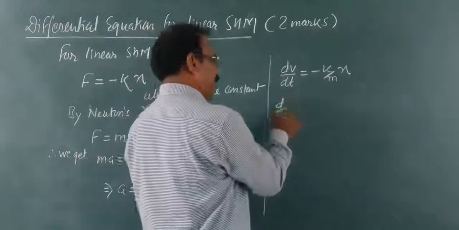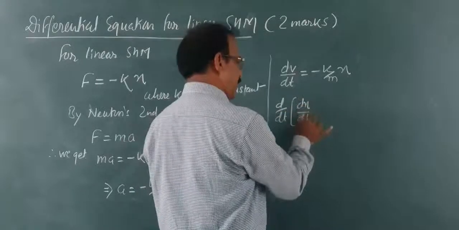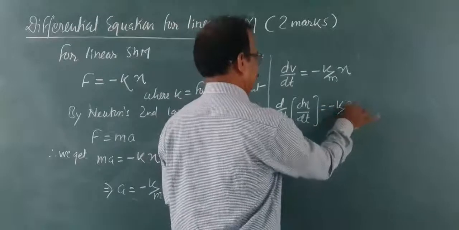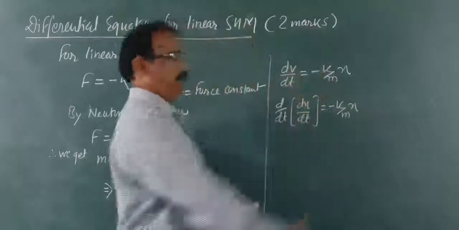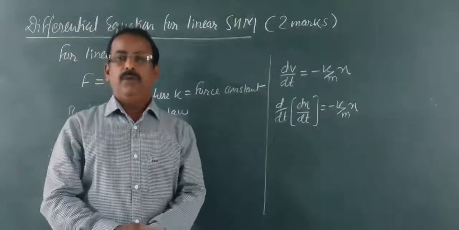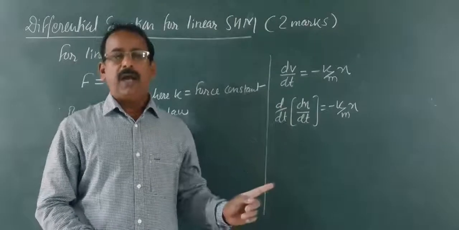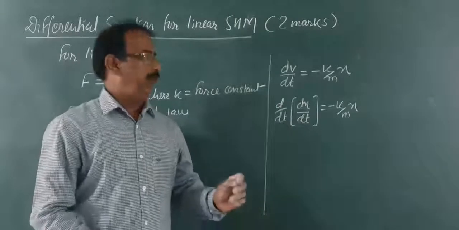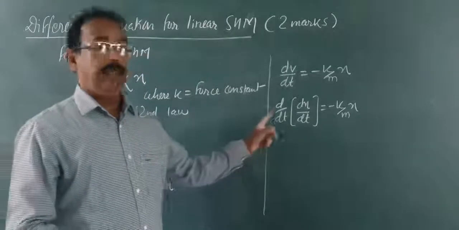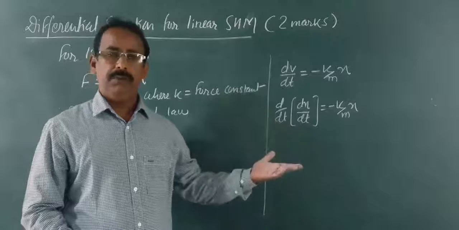Velocity is the rate of change of displacement with respect to time. Replacing v by dx by dt, you get d by dt of dx by dt equal to minus k by m into x. There is a derivative of a derivative.